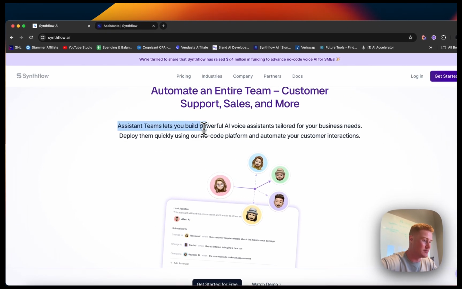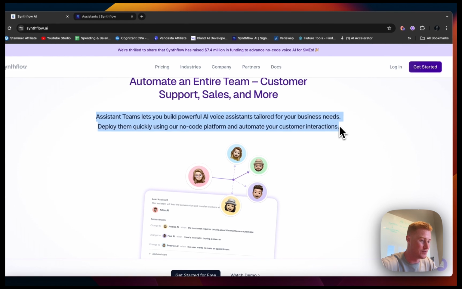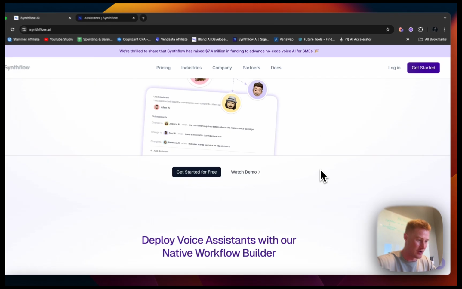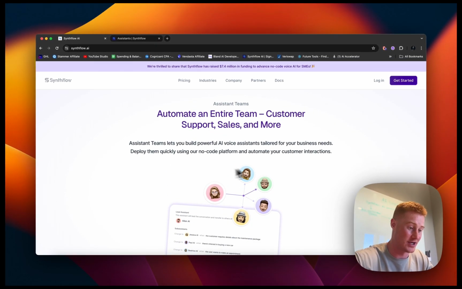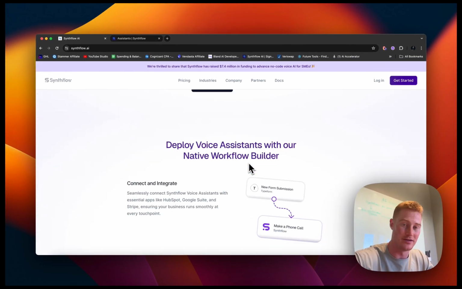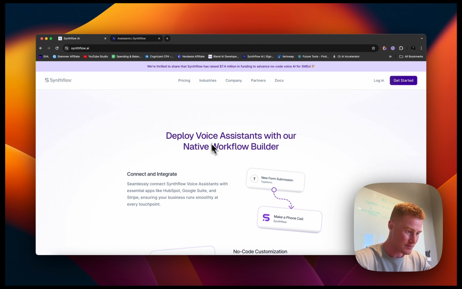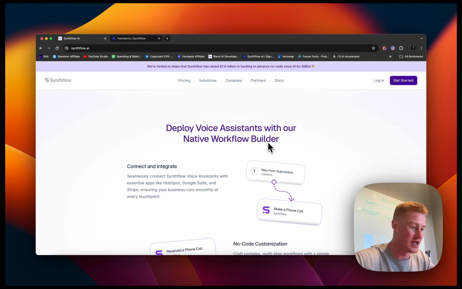So assistant teams, we could automate an entire team, customer support, sales, and more. So assistant teams let you build powerful AI voice assistants tailored for your business needs, deploy them quickly using our no-code platform, and automate your customer interactions. So I'm going to show you kind of a little demo of how we can actually build out assistant teams. I've already made some videos on that. Maybe I'll link those.